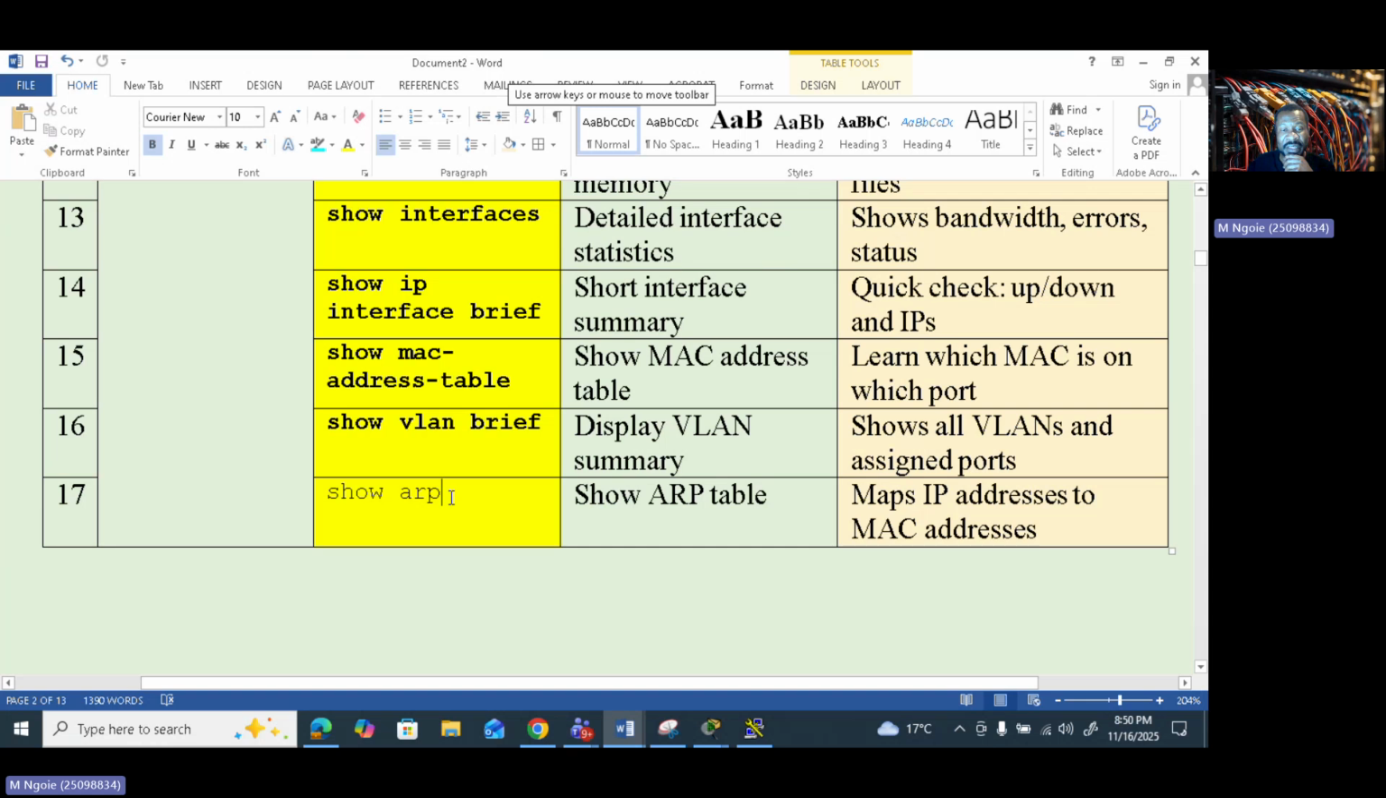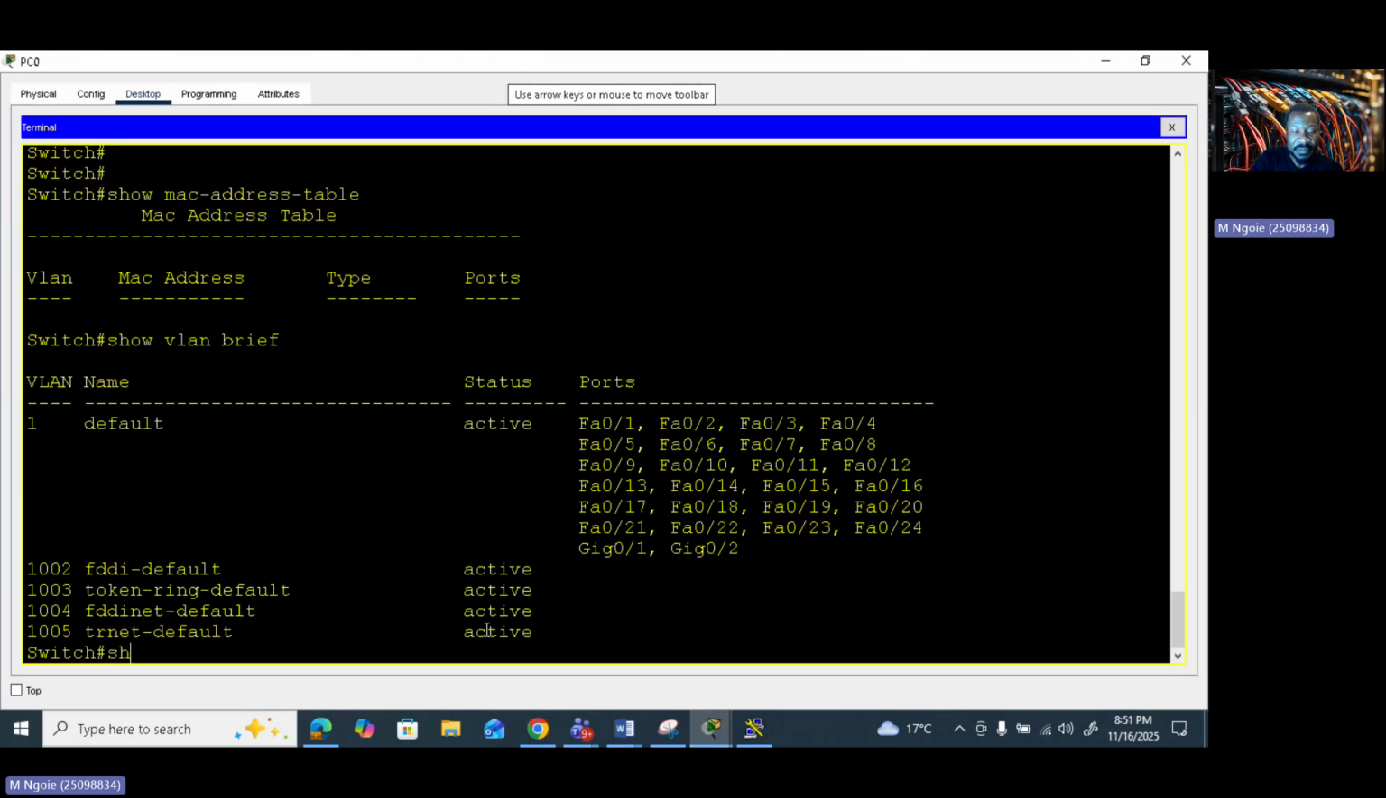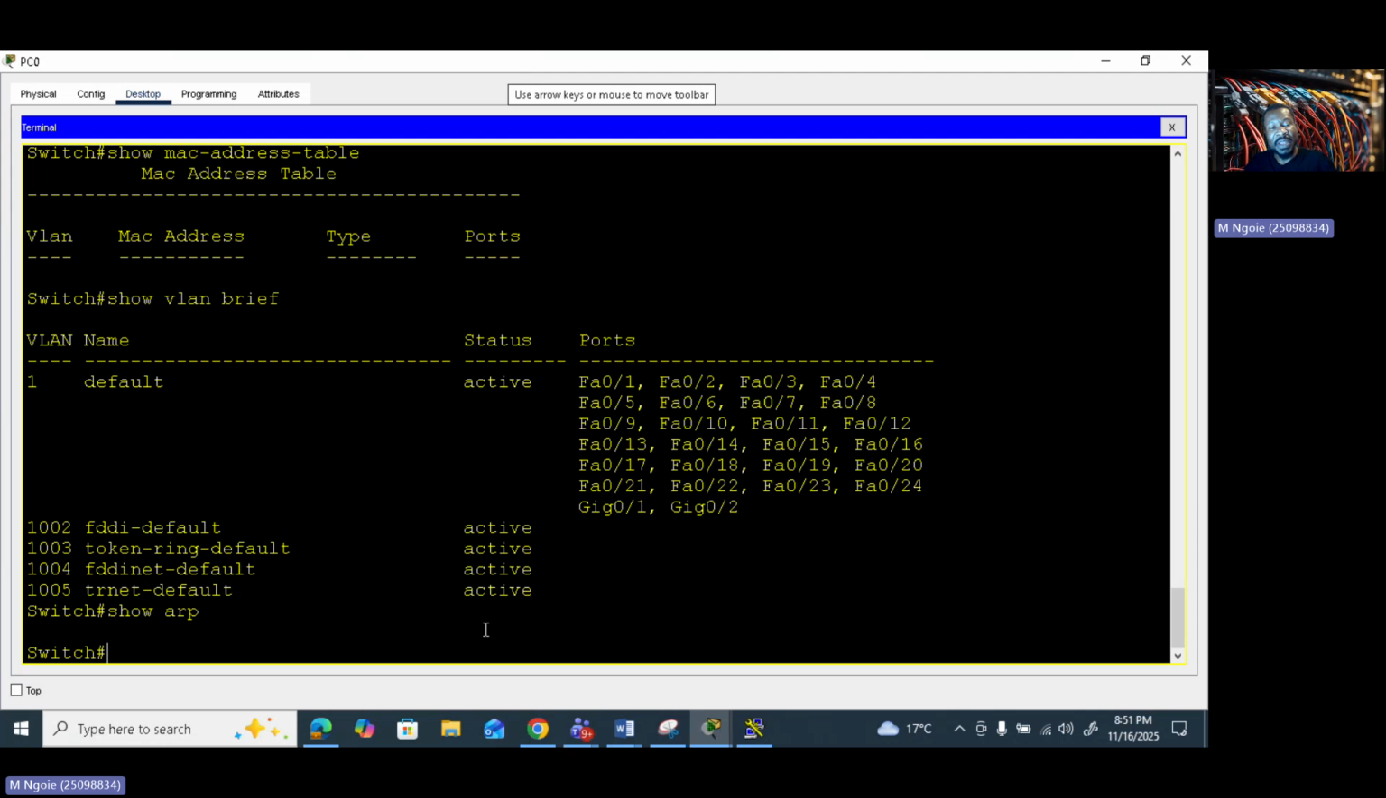And the last one is show ARP, show ARP table. This table will show you how physical addresses are mapped to IP addresses. So just come there, you say show ARP and you press enter. For now, it's empty because we don't have computers connected to the switch, right?